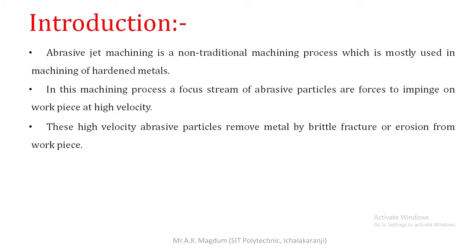Next, these high velocity abrasive particles remove metal by brittle fracture or erosion from the workpiece. Continuously impinging the abrasive particles over the workpiece material, what will happen? A small quantity of material is removed from that workpiece, either in the form of erosion or by brittle fracture taking place over that surface, due to which a certain quantity of material is removed from the workpiece. In this way, we remove material from the workpiece with the help of abrasive jet machining.